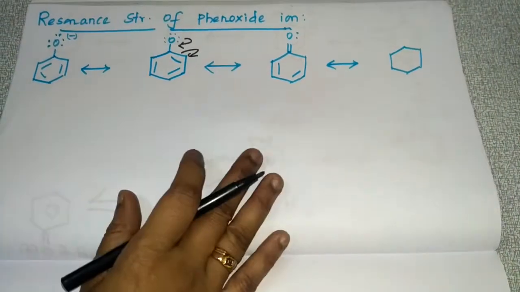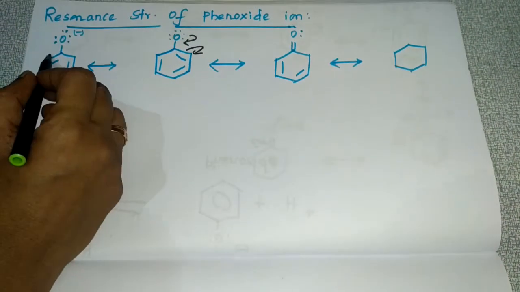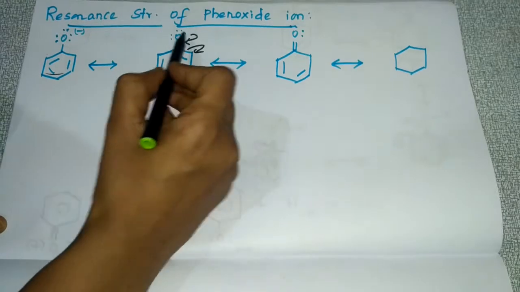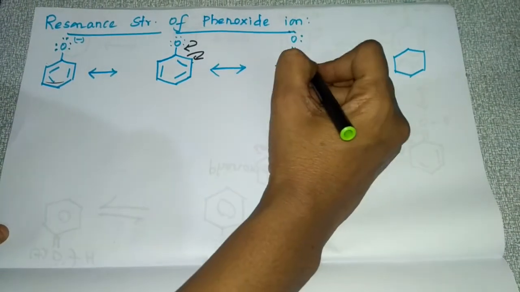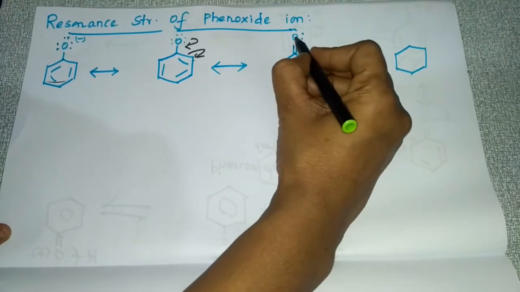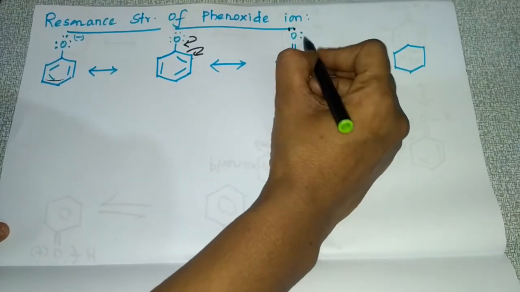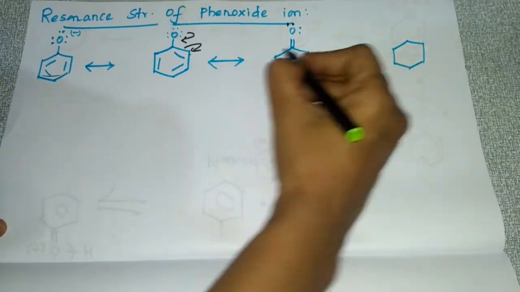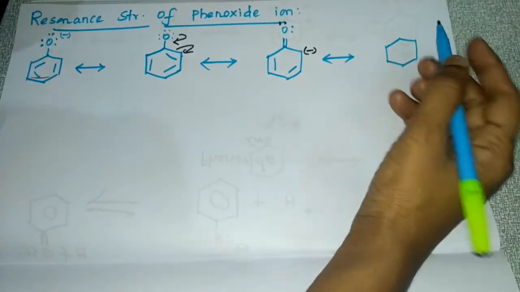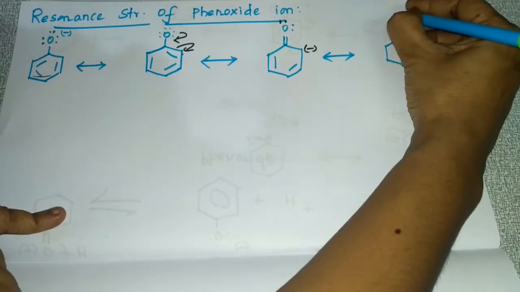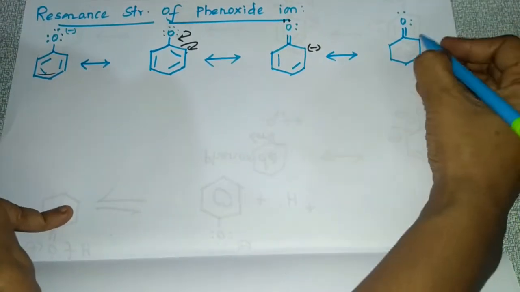So this is the resonance structure of the phenoxide ion. This is the phenoxide ion, the same only. Electrons will become a bond here and this bond will become electrons here. So that is what I had shown. These electrons had become a bond here, and two lone pairs of electrons will be there. And here this bond will become electrons here. And here it is the same: double-bonded O with the two lone pairs of electrons.